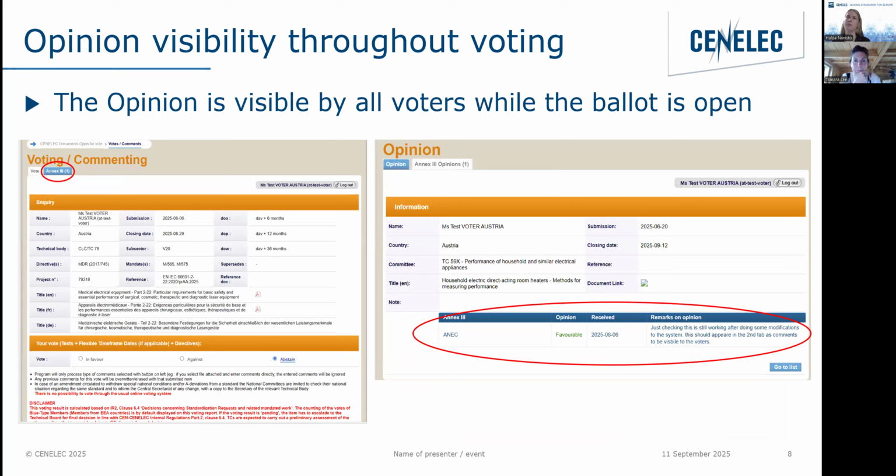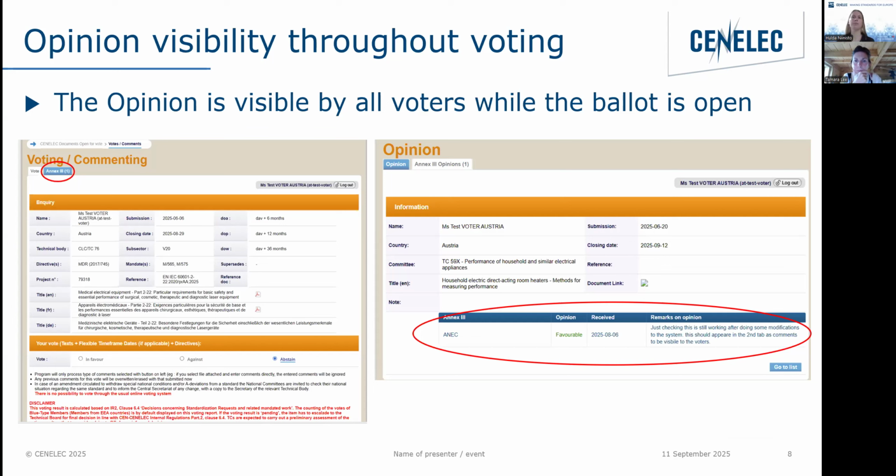Okay, because it's only mentioning TC59X in this case. And then it shows that Annex has submitted one opinion under this committee, or does it mean one opinion on a standard under this committee?